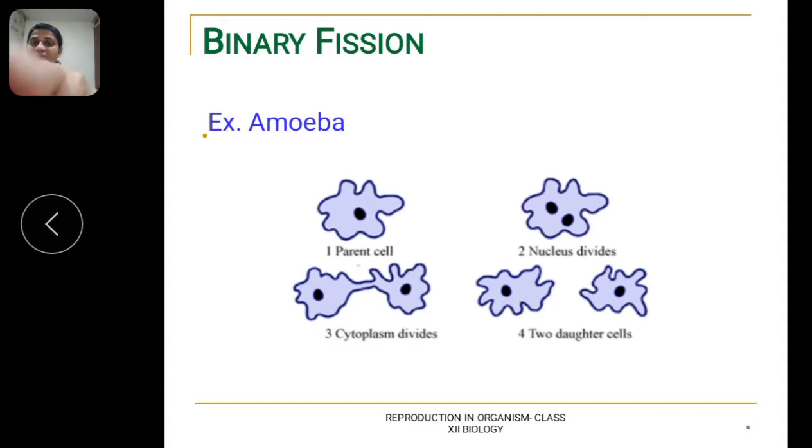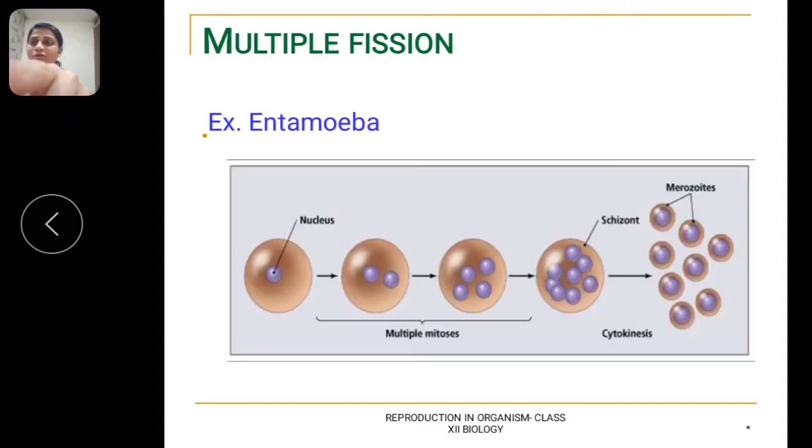Now the second type of fission is the multiple fission. It is the division of the parent body into many small daughter individuals simultaneously, and it is mainly observed in organisms like Plasmodium, which is the malarial parasite. It is observed in amoeba due to unfavorable conditions.